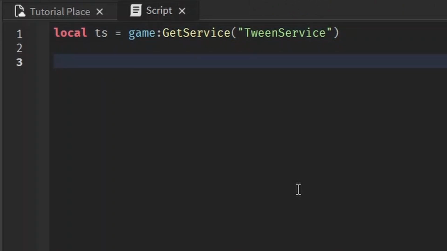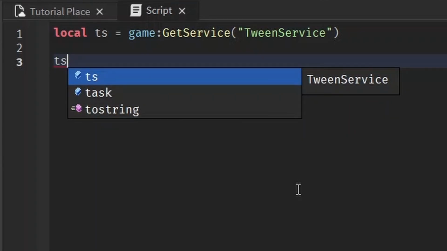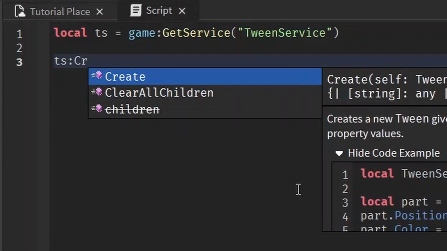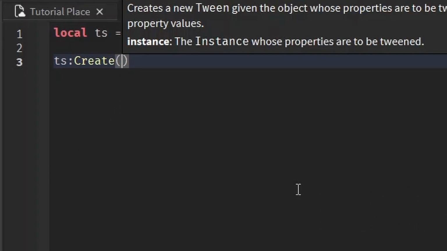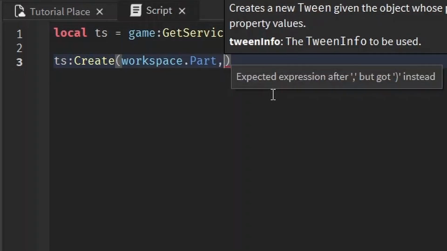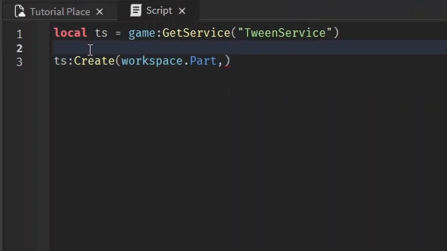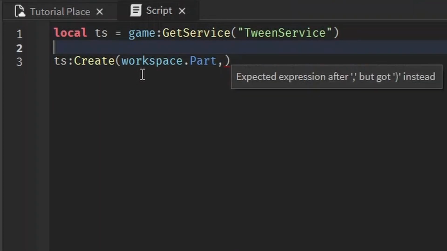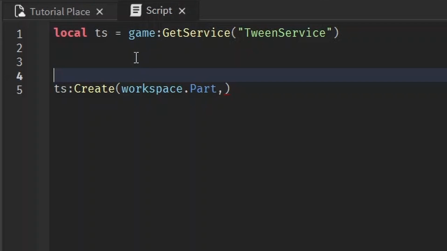First, I'll show you how to create a tween. A tween is kind of like its own data type thing, and we use the TweenService to do that. TS:Create, and this takes in 3 arguments. The first argument it takes in is the object that you want to manipulate. In this case, it's the part. The second is the TweenInfo. This is just a unique data type, just like Vector3 or Color3, but unlike those, this one takes in a lot of arguments. I'll go over them briefly because I trust you guys can understand them.